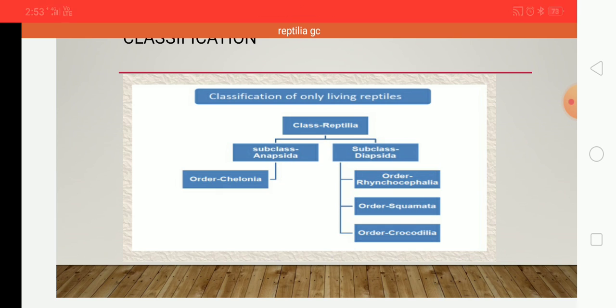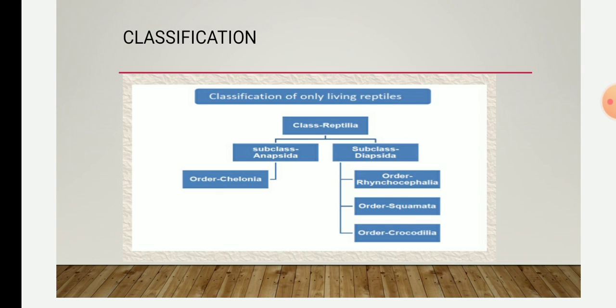Classification of only living reptiles: the class Reptilia is divided into subclass Anapsida and subclass Diapsida. Under Anapsida only one order is living, that is Chelonia, whereas subclass Diapsida includes Rhynchocephalia, Squamata and Crocodilia. Just remember the characteristic features of these orders with examples.